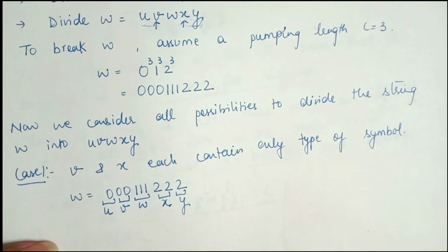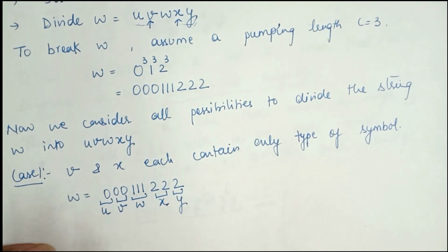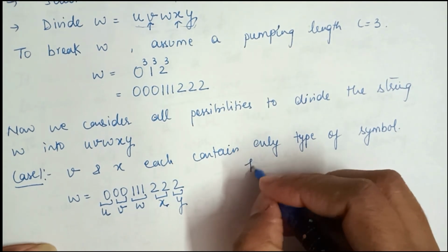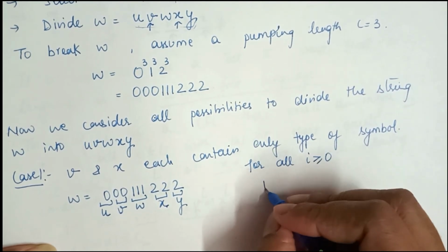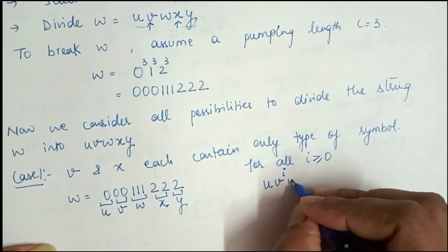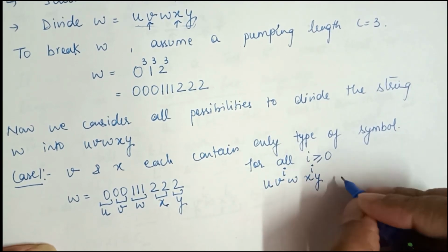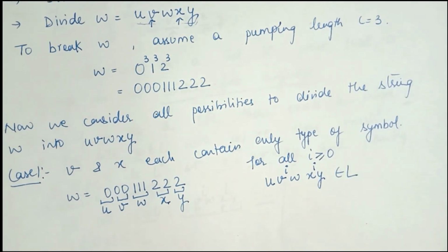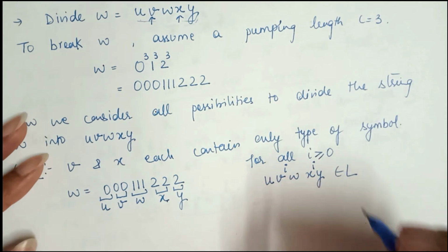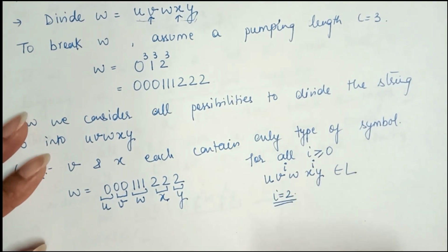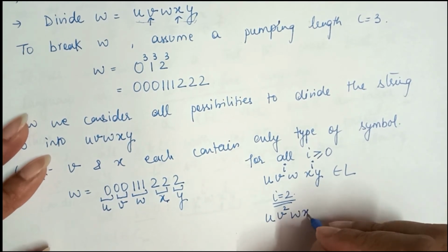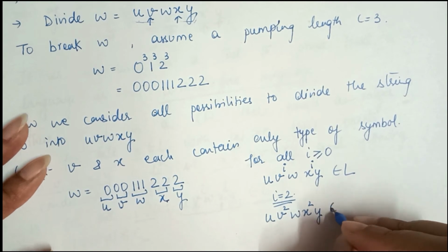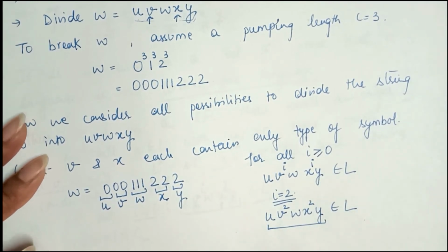Now I am considering whether, for this particular case, the following condition holds: for all i greater than or equal to 0, U V to the power i W X to the power i Y belongs to L or not. For checking, I am taking i equal to 2 here. So the string becomes U V to the power 2 W X to the power 2 Y, and let me check whether this string belongs to L or not.